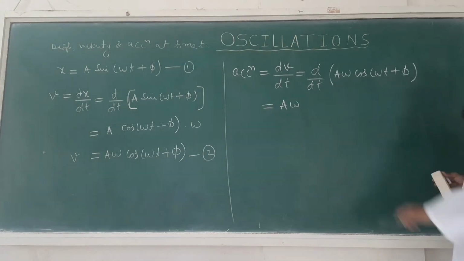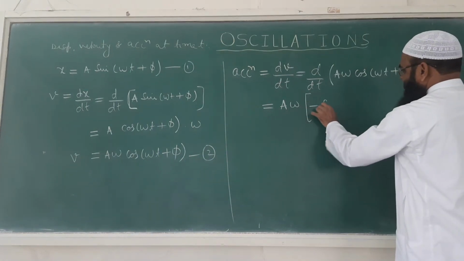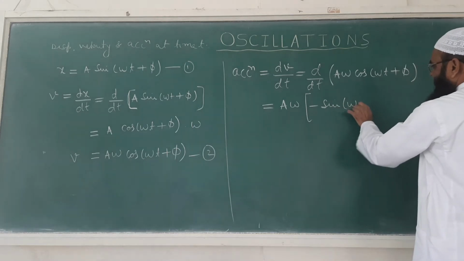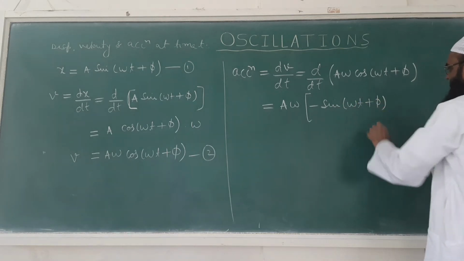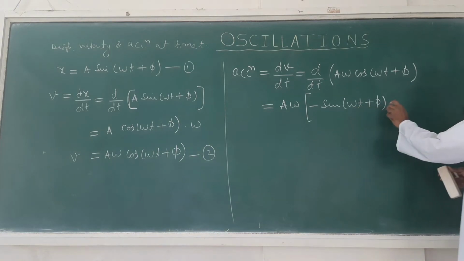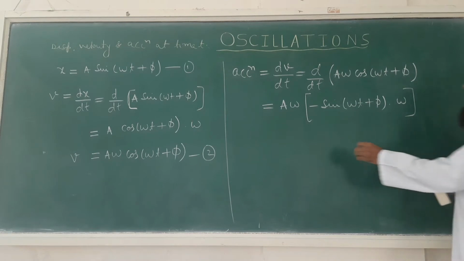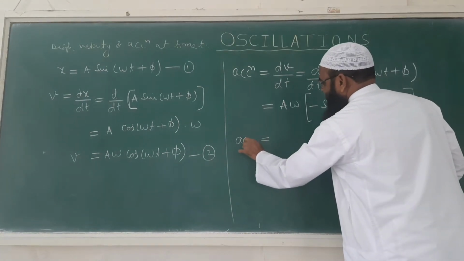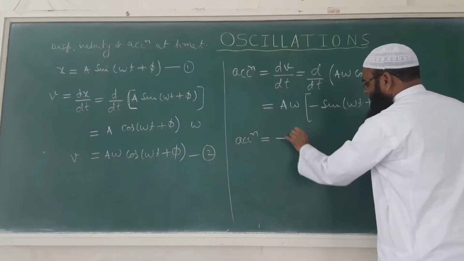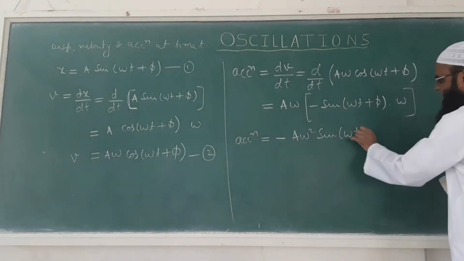The derivative of cos theta is minus sine theta, so minus sine(omega t plus phi). Again the differentiation of this bracket will be simply omega. So after rearranging we get acceleration as minus a omega square sine(omega t plus phi).